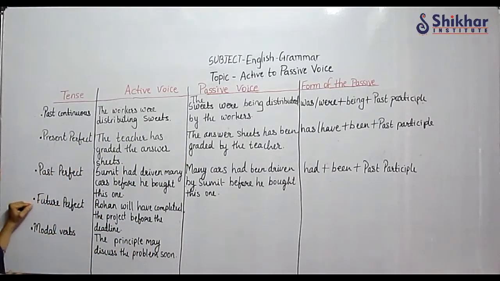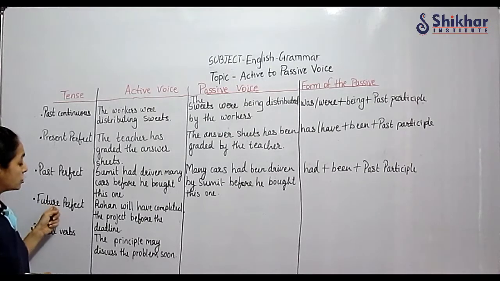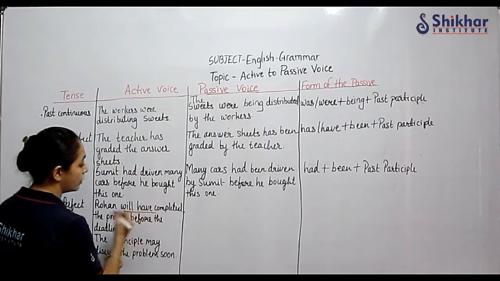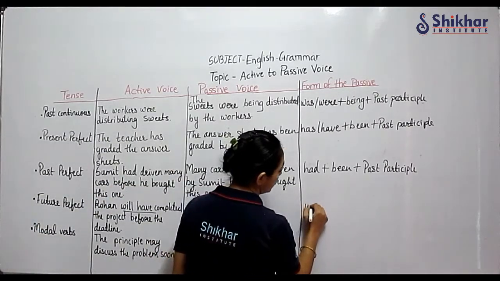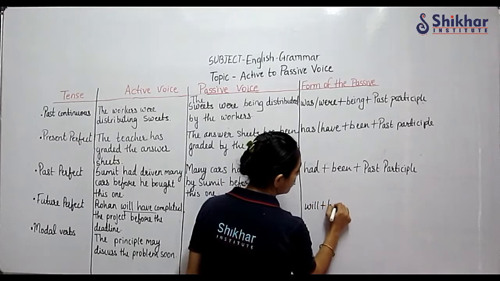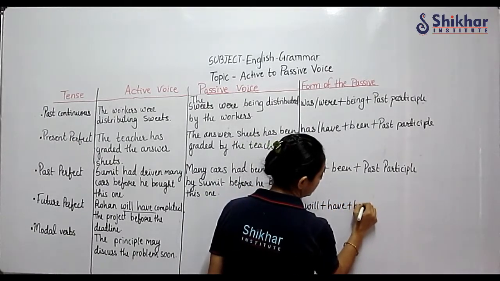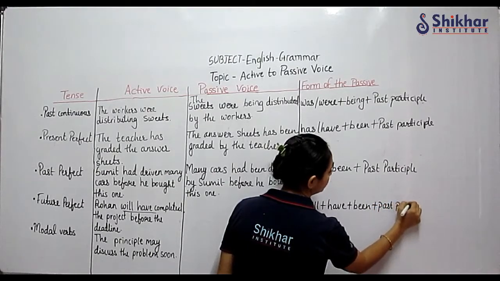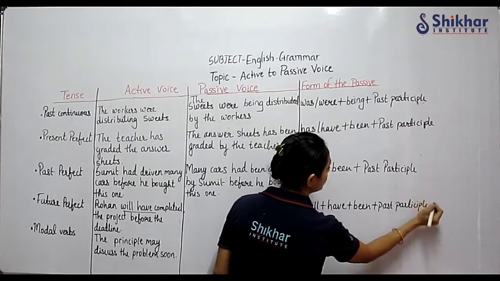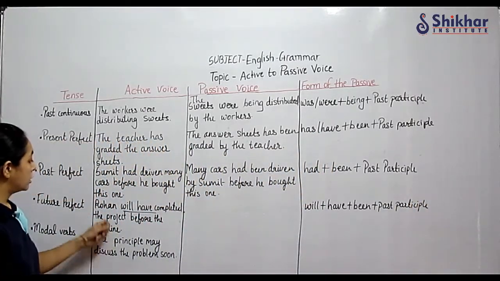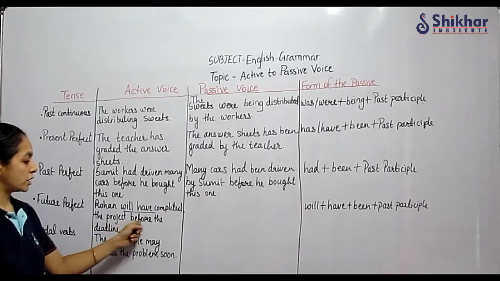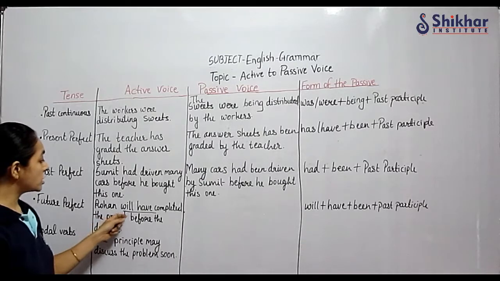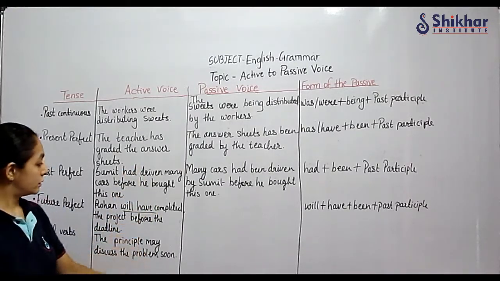Let us see next one, future perfect. Future perfect, we have will have. So, what is the formula? Will plus have plus been plus past participle. Correct? So, Rohan will have completed the project before the deadline. What is the object here? The project.